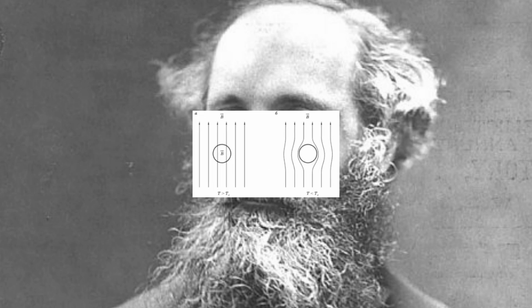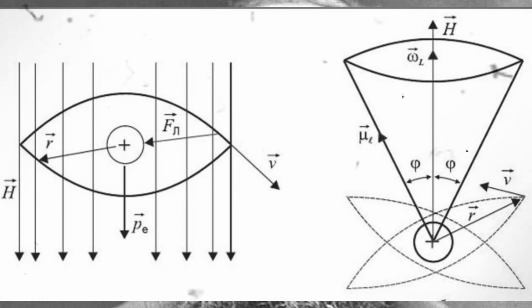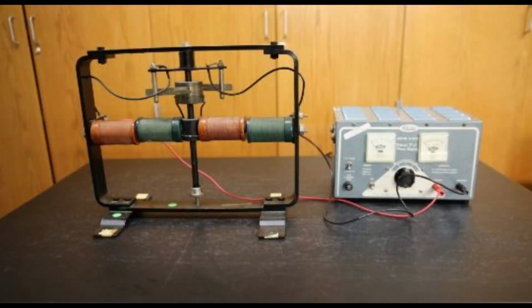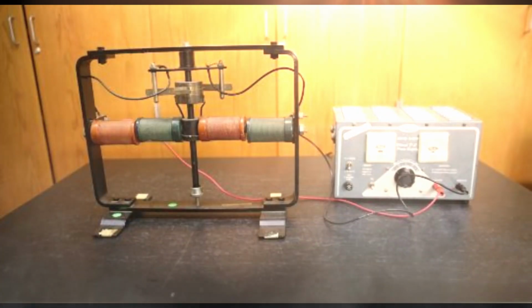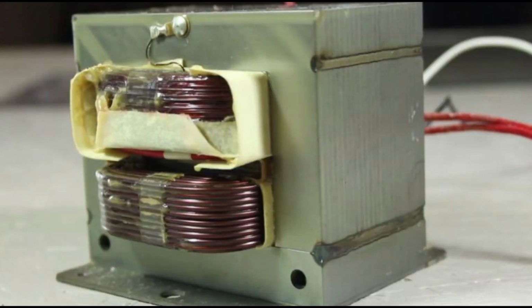Diamagnetism. Faraday discovered the phenomenon of diamagnetism, the property of matter to weaken the magnetic field. He showed that diamagnetism is inherent in all substances, although in different degrees. Experiments with electricity and magnetism. Faraday conducted many experiments that helped him make his discoveries. He developed various devices, including an electric motor and a transformer.